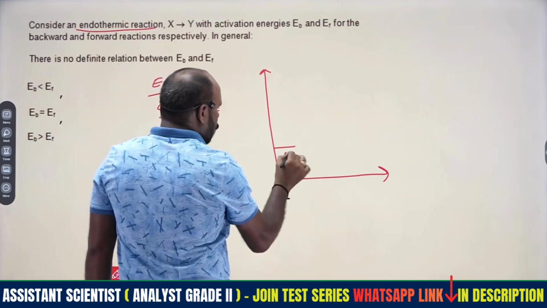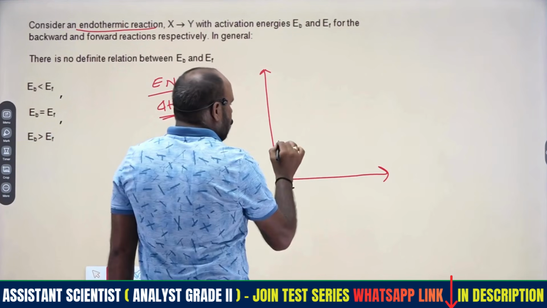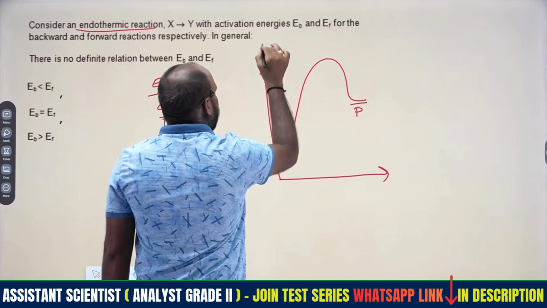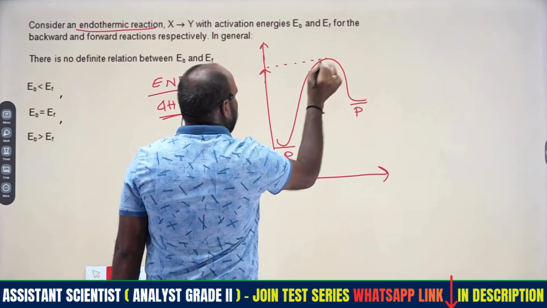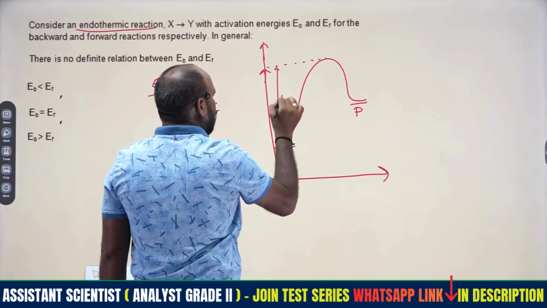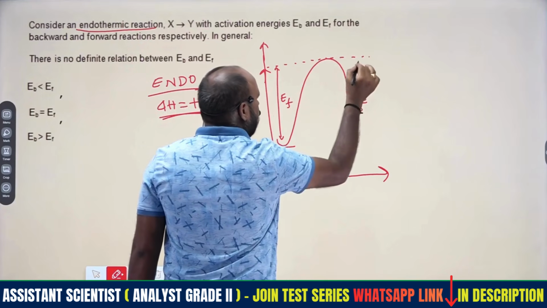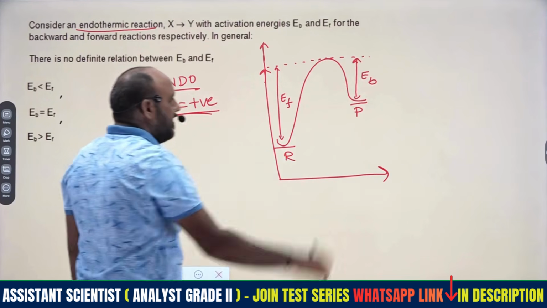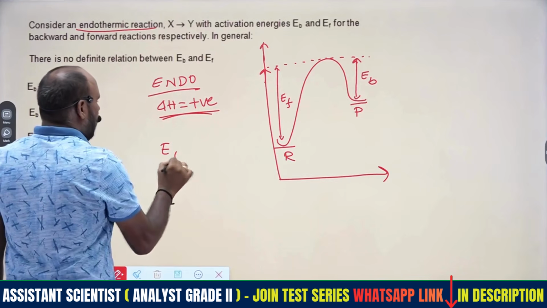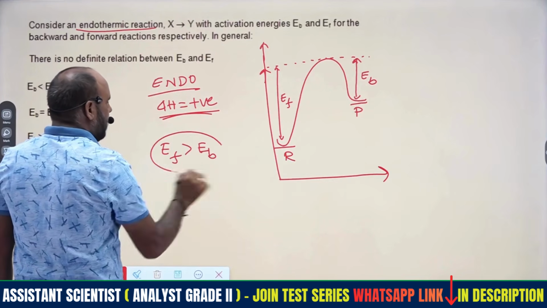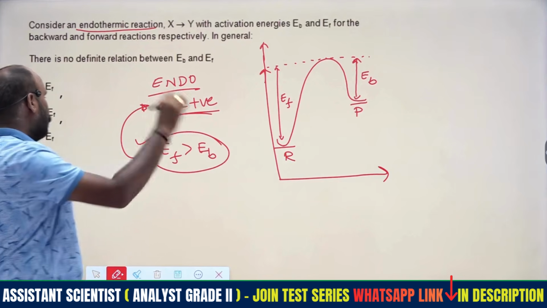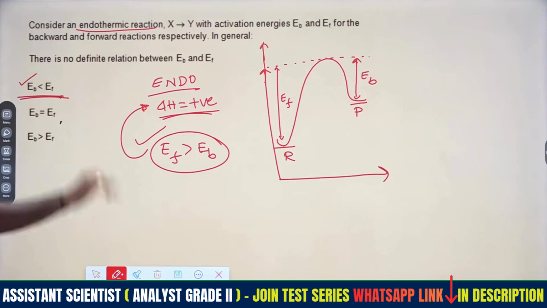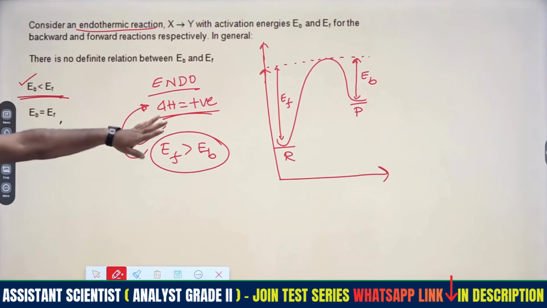If we go with the diagram, the reactants' energy will be less and the products' energy will be more. So this will be the activation energy E of F for the forward reaction, and this will be the activation energy E of B for the backward reaction. Just by seeing the diagram, E of F will be greater than E of B. This is applicable for endothermic reaction, so the backward activation energy will be less than EF. This is the answer, and with the help of the diagram we can get it.